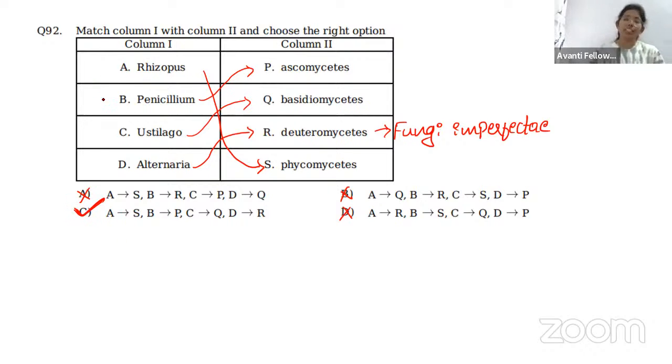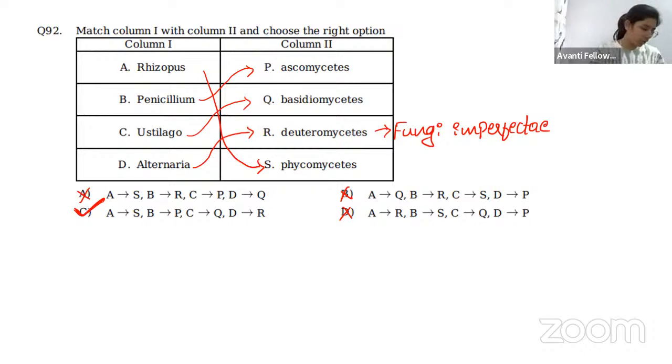So what I suggest is that whenever we go for match the following, instead of finding the correct option directly, just see which ones you are perfect in and eliminate the other options. That is a perfect and easy method to find the answers in match the following.